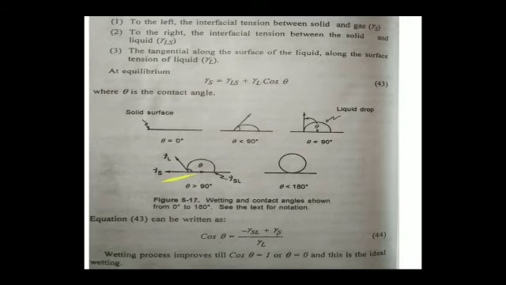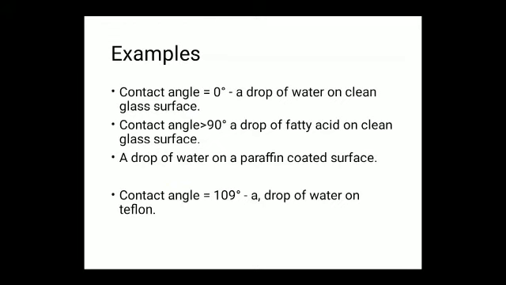Some examples: when contact angle is near to 0 or 0, it is a drop of water placed on a clean glass surface. When theta is greater than 90, some examples are a drop of fatty acid placed on a clean glass surface, and a drop of water on a paraffin coated surface, where theta is equal to 109 degrees. Another example, a drop of water on Teflon.